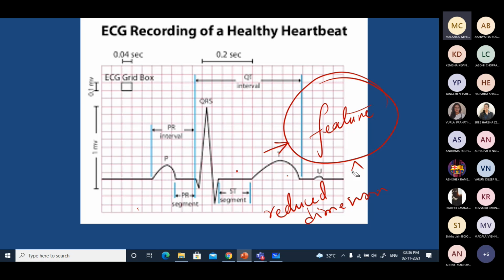So the input vector dimension can be reduced by extracting the features, right?